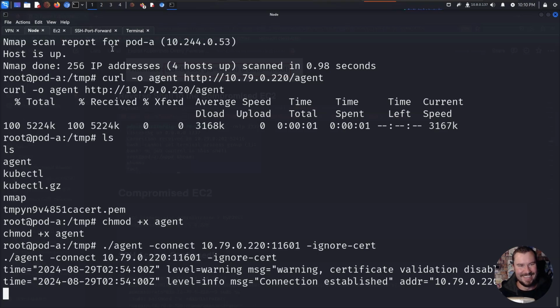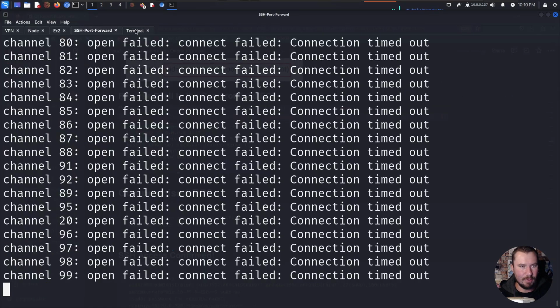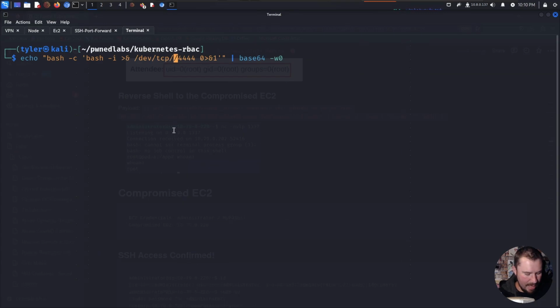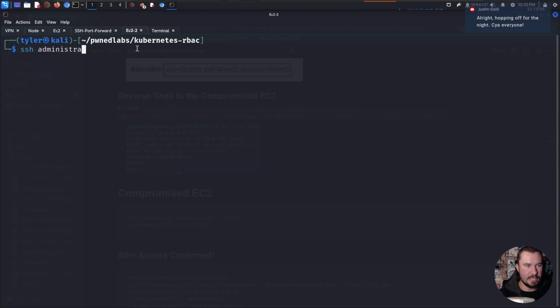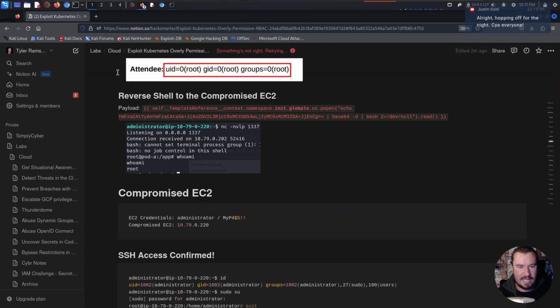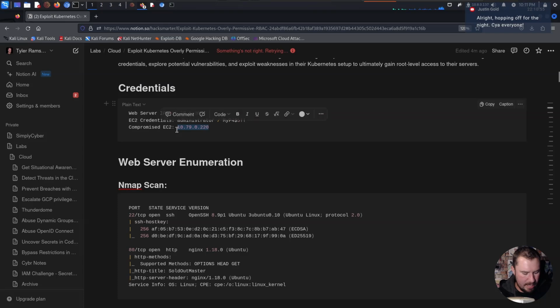So let me just think about this for a moment. We have our EC2 right here. We have our SSH port forwarding right here. I think I actually need to set up another EC2 terminal, and we'll SSH as administrator. No, we don't need to do that. Yeah, we do. SSH as administrator. This is very confusing in my head as I'm trying to figure out all the different networking that is going on here. But if we SSH in as administrator, we're going to jump up to our credentials here. We're going to grab our IP here, jump over to here, drop in the IP, grab our password.